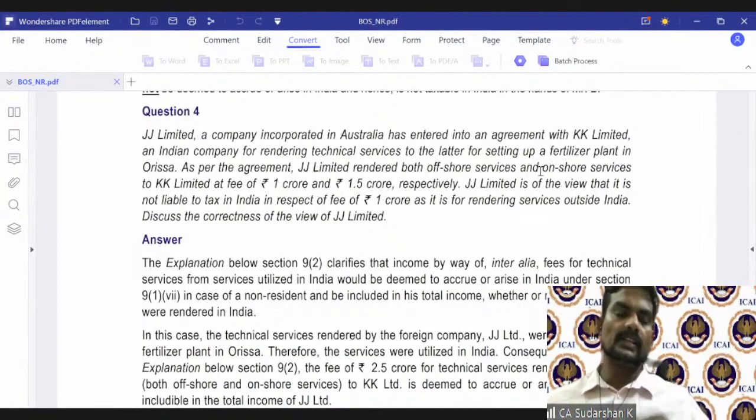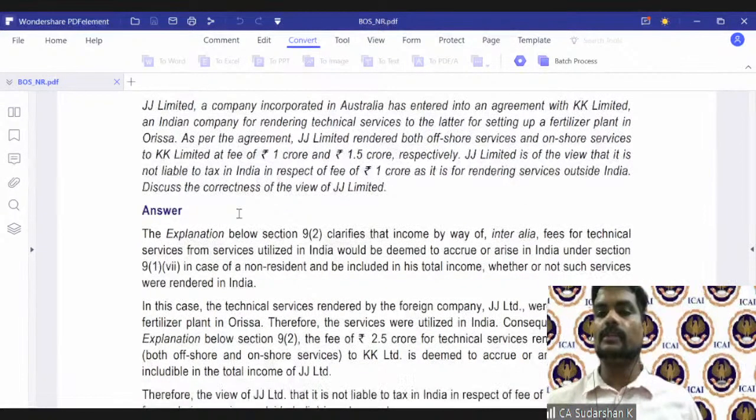Offshore is obviously outside India and onshore is in India, at a fee of 1 crore and 1.5 crores respectively. JJ Limited is of the view that the offshore services of 1 crore, rendered outside India, are not liable to tax. Discuss the correctness of the view of JJ Limited.